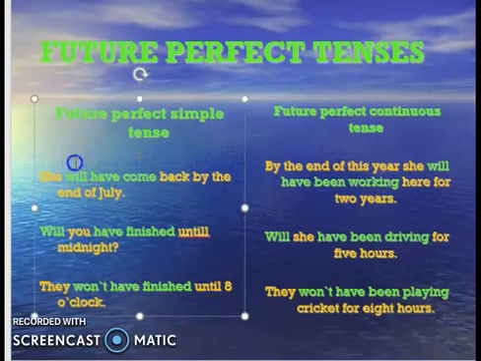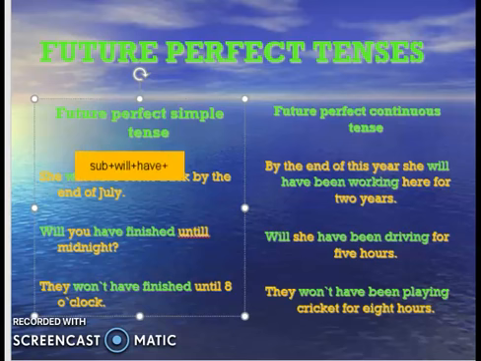This is future perfect. The rule of future perfect is: subject plus will, then have, then the main verb in third form, and then the object. So, you will have finished until midnight. Rest of the sentence: they will not have finished until 8 o'clock. Right now it's not 8 o'clock, right now it's maybe 2, so we are just predicting. It's a prediction. You are predicting that I'm going to do this until 8 o'clock or something like this.